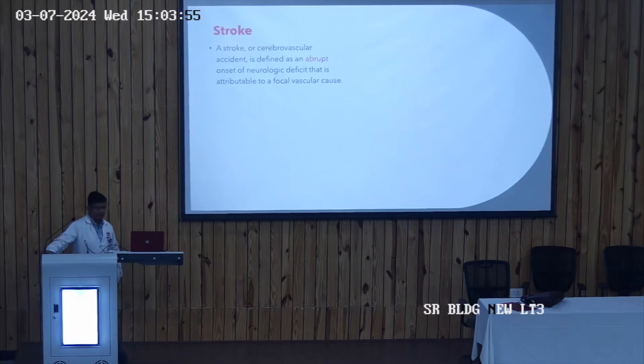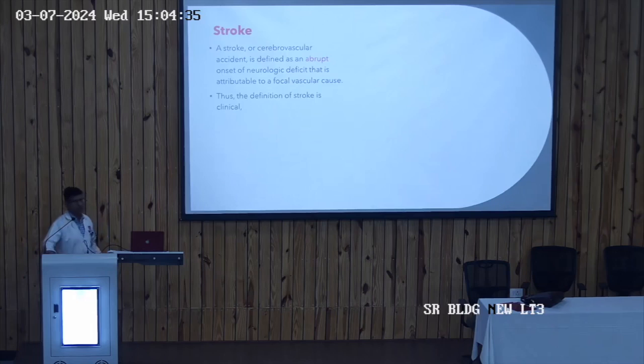First, there should be abrupt onset, meaning a sudden onset, leading to a neurological deficit. So there must be some neurological deficit, and this neurological deficit may be in any form. It may be a sensory loss, a motor loss, loss of consciousness, or loss of speech. There must be a neurological deficit due to a focal vascular cause. So there should be a sudden onset leading to a neurological deficit due to a vascular cause. This is known as stroke or cerebrovascular accident.